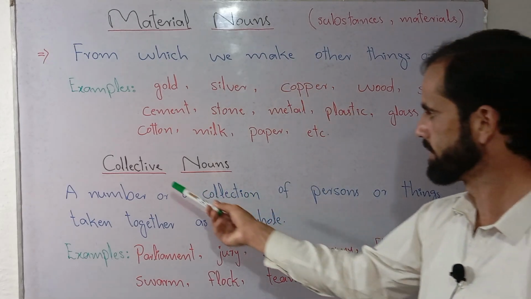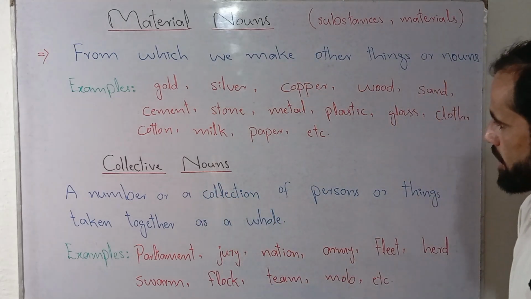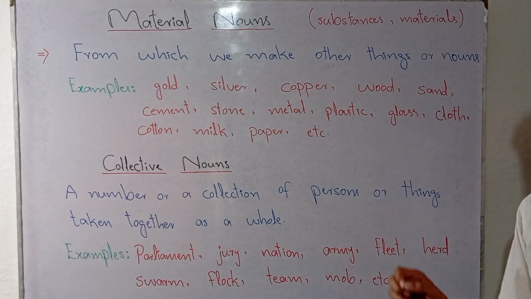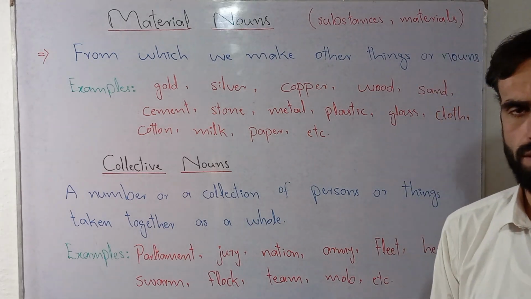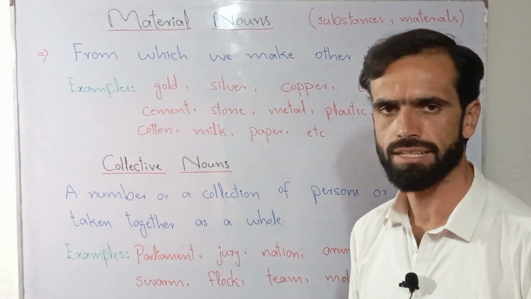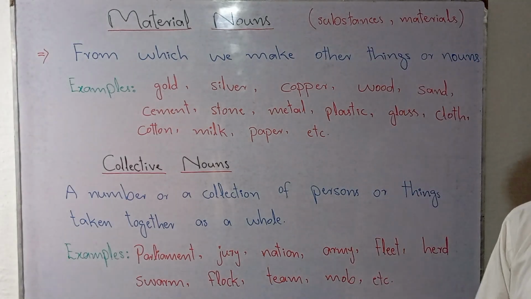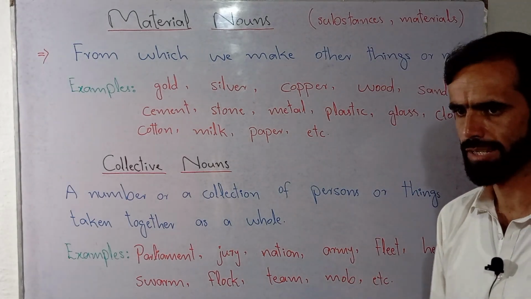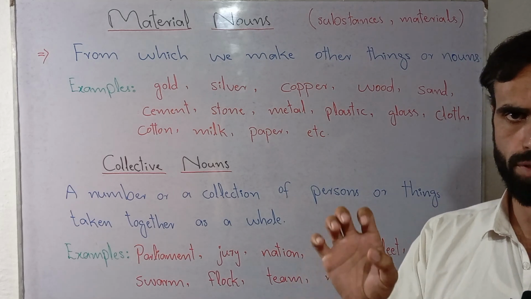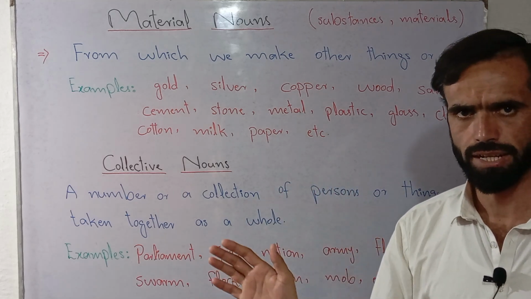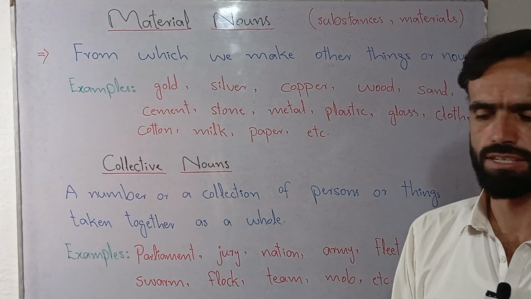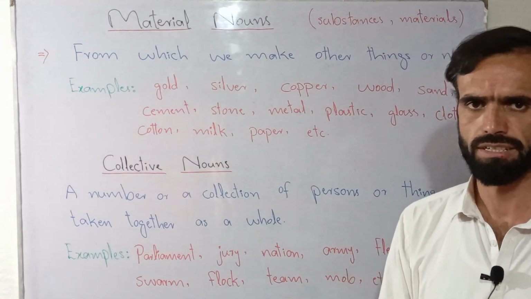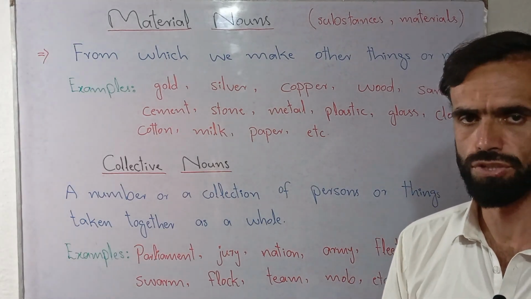On the other hand, we have collective nouns. Collective nouns refer to a number or collection of things or persons that are taken as a whole. Taken as a whole means that we refer to that particular group, that particular collection, as being one, because they share the same characteristics, the same traits, the same features.